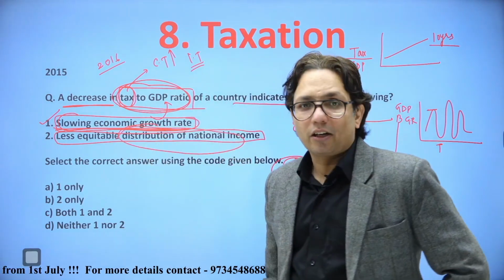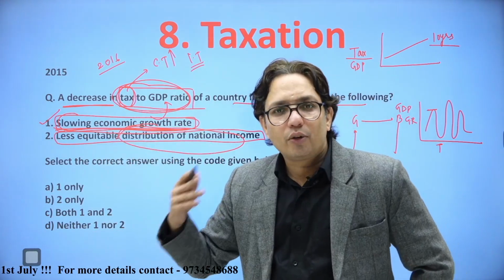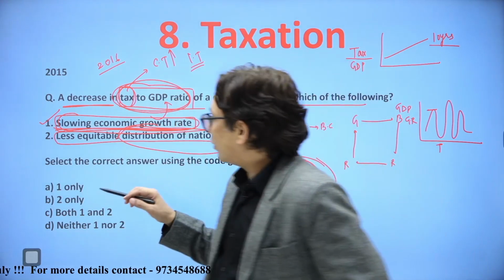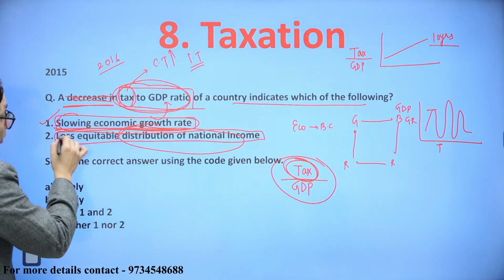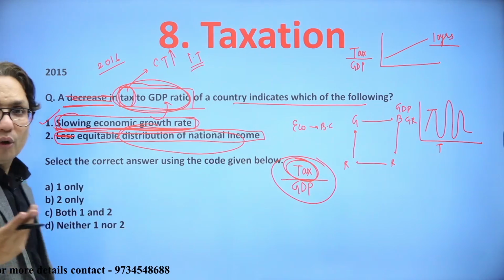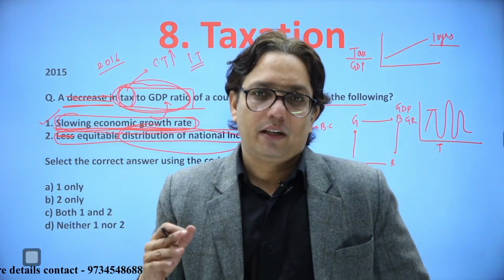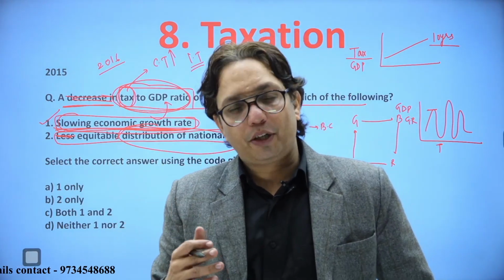It's very difficult. So whether it is less equitable, more equitable, we just cannot know it through the tax to GDP ratio. So even if it was like an increase in tax to GDP ratio means more equitable distribution of national income, no, we cannot tell about it, because it doesn't even depend upon it. The equitable distribution of income doesn't depend upon tax to GDP ratio.